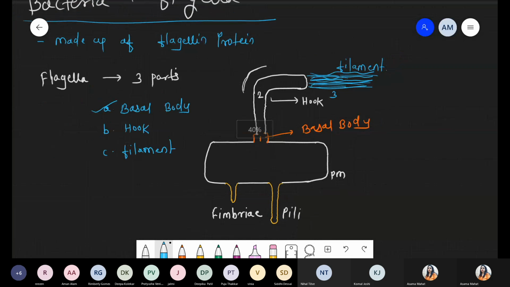Remember this: bacterial flagella are totally made up of protein, that is flagellin protein. Arrangement of the filament is very simple, monofibril arrangement without membrane structure, ATP is not required for the movement, and it will show 360-degree rotation.